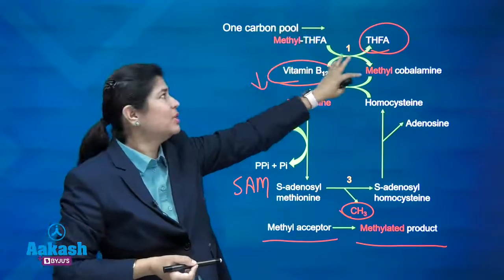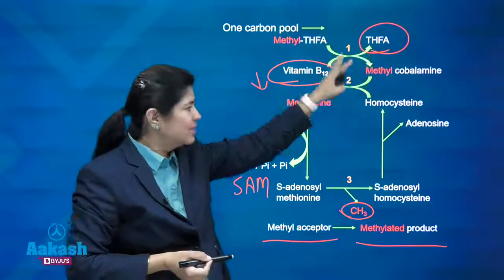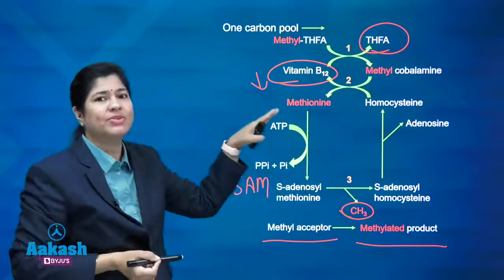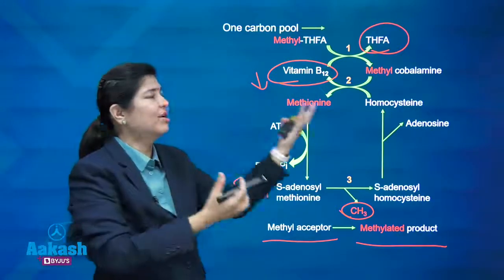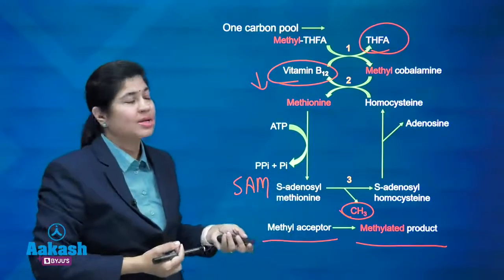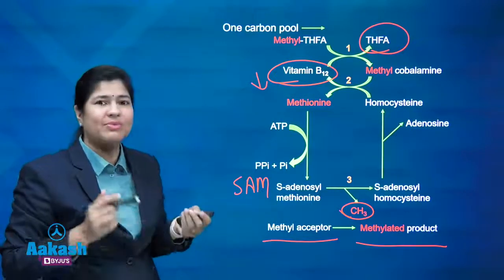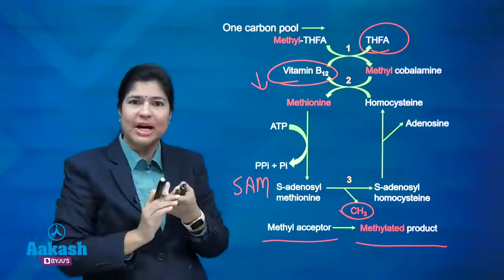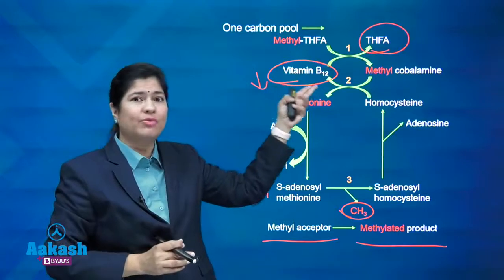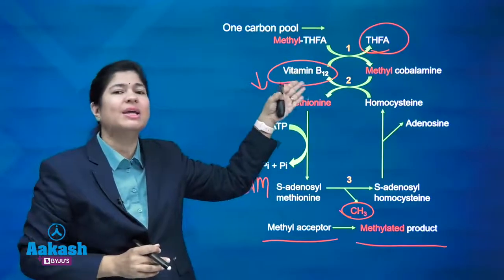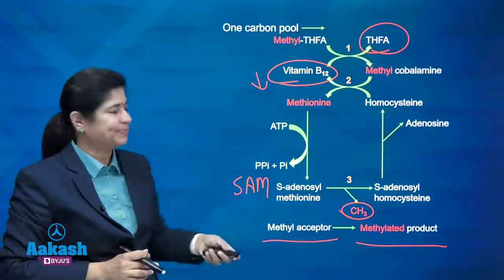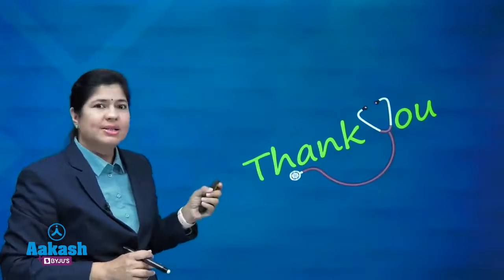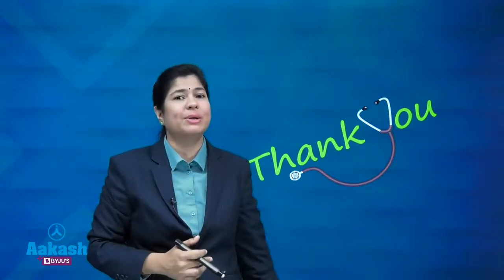This is what we call the folate trap. With this pathway we can understand the folate trap as well. That is why we say that vitamin B12 deficiency will lead to a deficiency of folic acid as well. So you need to remember that vitamin B12 catalyzes only two reactions: the methylation of homocysteine to methionine, and methylmalonyl CoA to succinyl CoA. This is all which was there in your INI CET 2020 biochemistry.